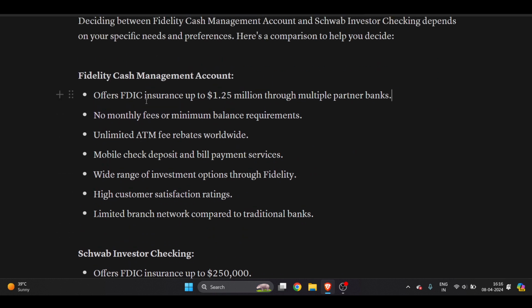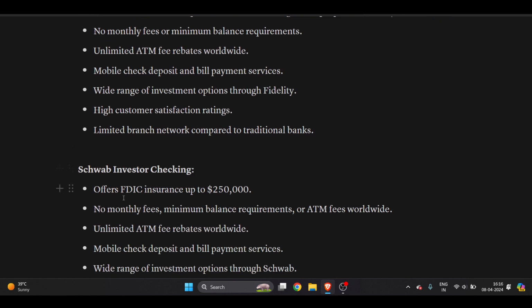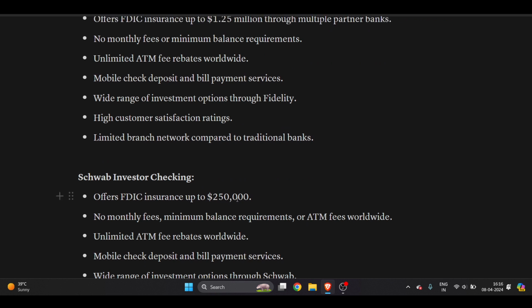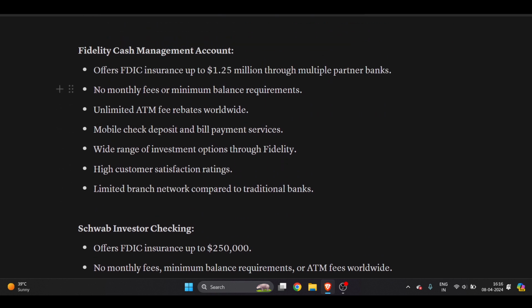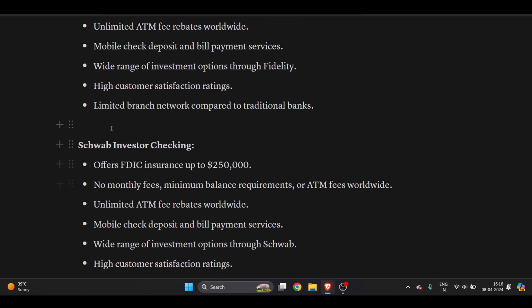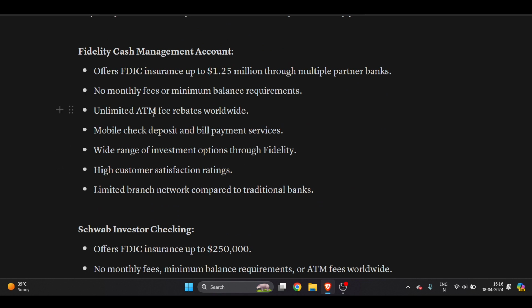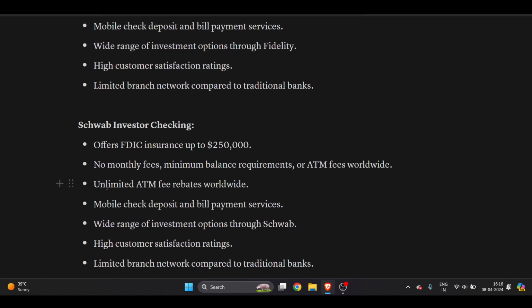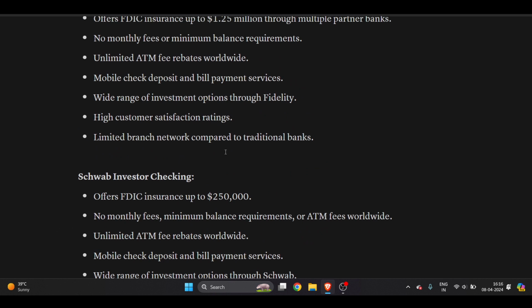It offers FDIC insurance up to $1.25 million through multiple partner banks. On the other side, Schwab offers FDIC insurance up to $250,000, right? And here on Fidelity, there are no monthly fees or minimum balance requirements. On the other side, in the same way, Schwab doesn't ask you to pay any monthly fees, minimum balance requirements, or ATM fees worldwide. Unlimited ATM fee rebates worldwide. Same thing, that's great.